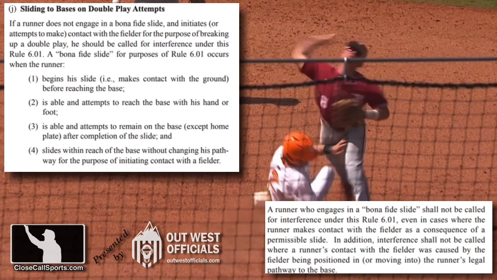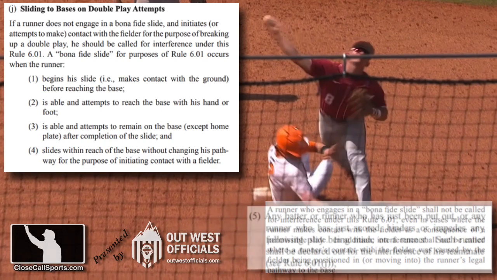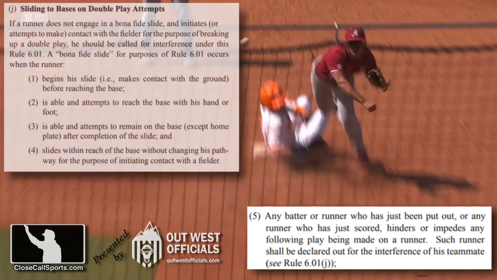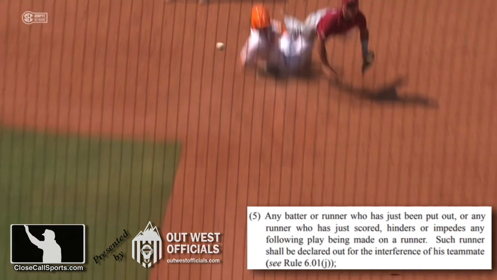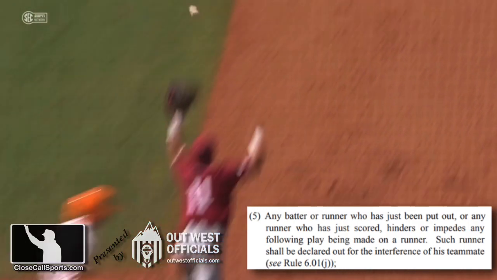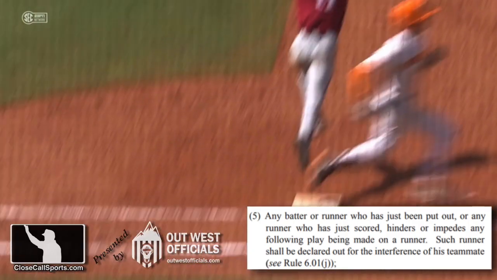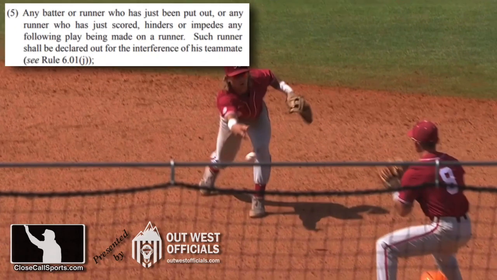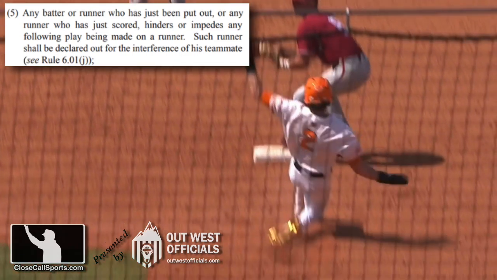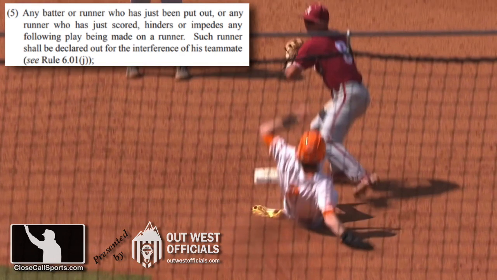However, one thing that some people, and I agree, could be looked at is any batter or runner who has just been put out, or any runner who has just scored, hinders or impedes any following play being made on a runner. Such runner shall be declared out for the interference of his teammate. So what we have on this one, and I want to make a clear distinction, this is not the willful, deliberate interference rule, because you could say that the runner's hand coming up into the crotch of the fielder was not willful nor deliberate.